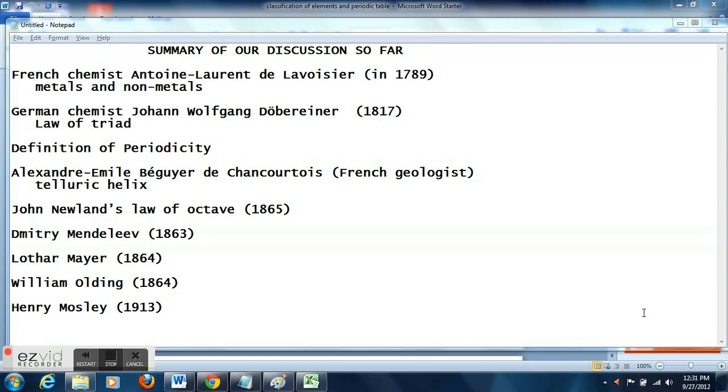We also discussed the definition of periodicity, which is the recurrence of physical and chemical properties of elements after a certain interval. Some of the periodic properties are atomic radius, ionization potential, and electron affinity, and we discussed their definitions. Then we talked about the telluric helix, a model developed by Alexandre Émile, a French geologist.